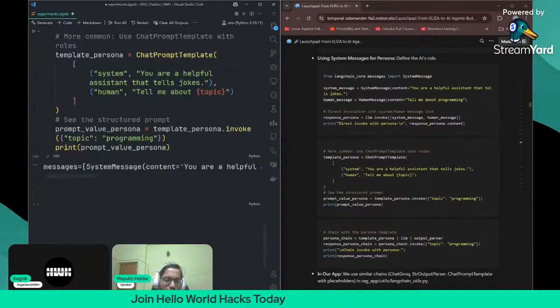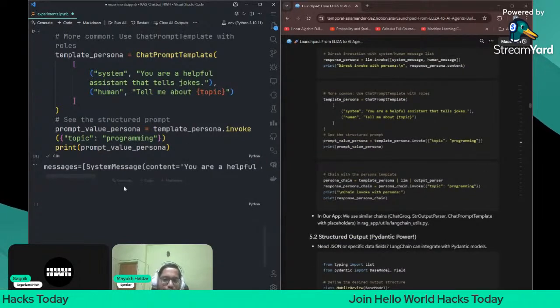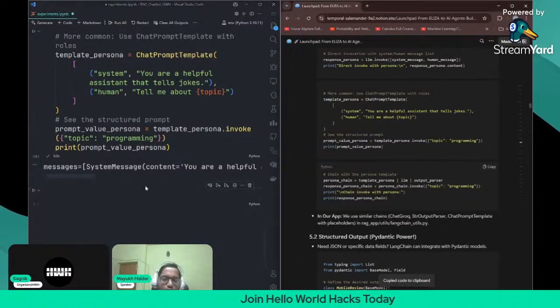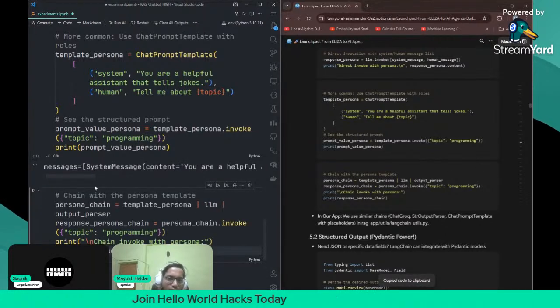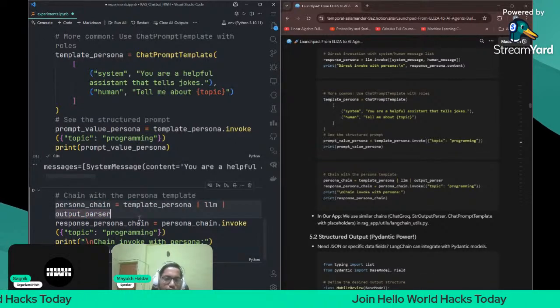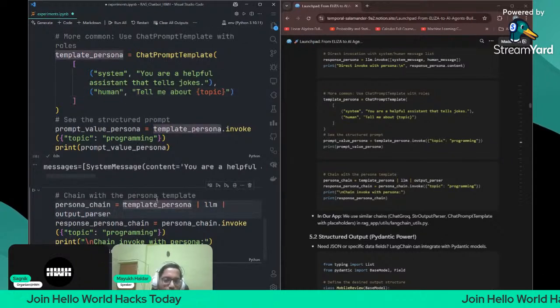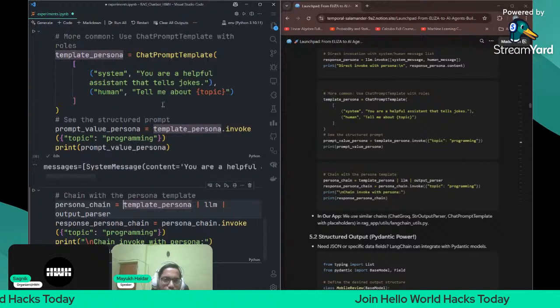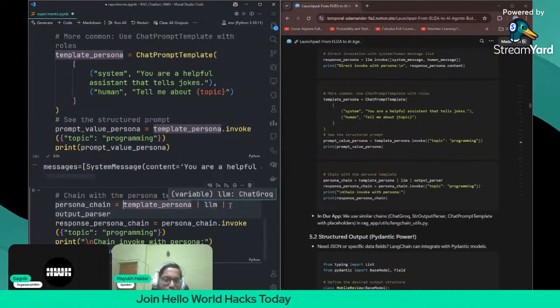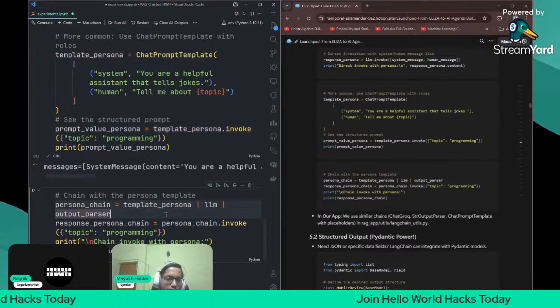Okay, that's it. So now we can do one thing: chain with this chat prompt template. We can use it in the chain also. Let me just do it once. So here, the persona chain is the template, then the LLM, and then the output parser. It will first go to the template, with the system message and human message. The human message will be tell me a short joke, tell me about programming, and then it will go to the LLM. The LLM will give the answer in a response format, and the output parser will give the response content part. Okay, that is the thing.